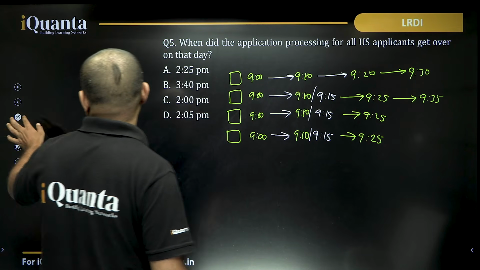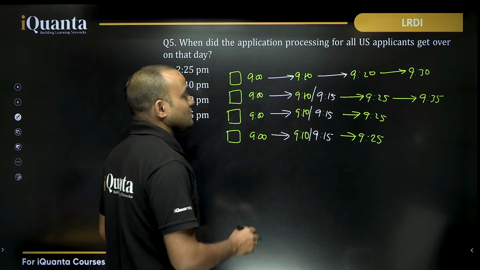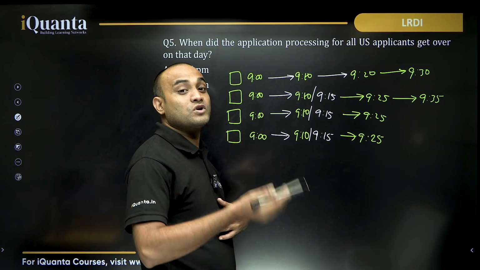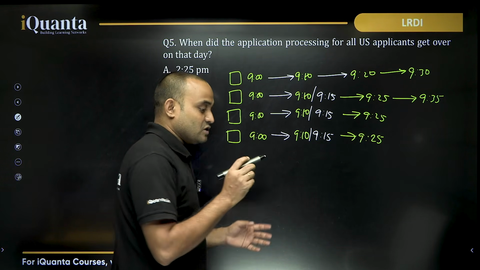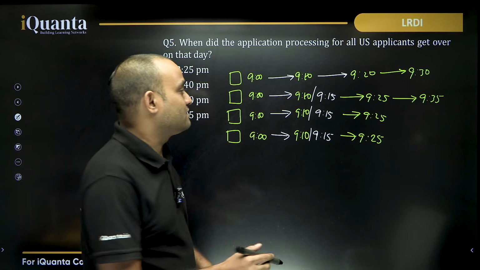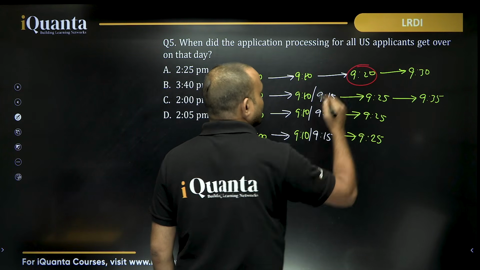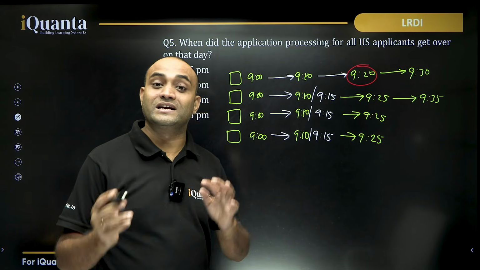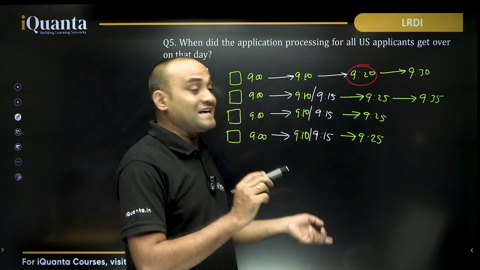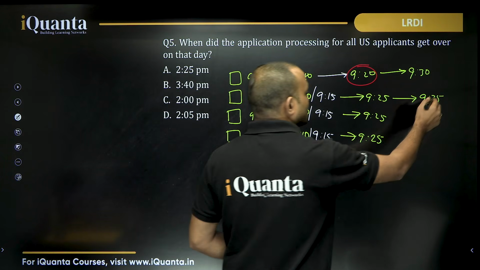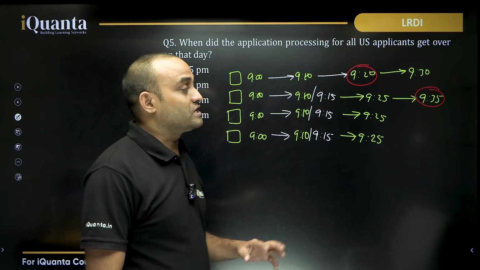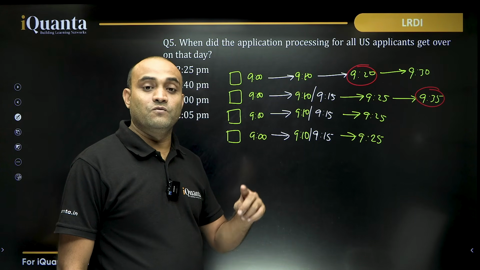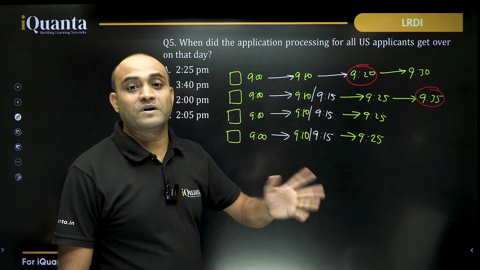So if you check, in each slot, the last application is getting 5 minutes more than the scheduled time. Like if it was 9 a.m. to 9:15, the fifth one got processed by 9:20. In the second slot, if the time was 9:15 to 9:30, then the 10th application was over by 9:35. So every time one application will overshoot the time by 5 minutes.